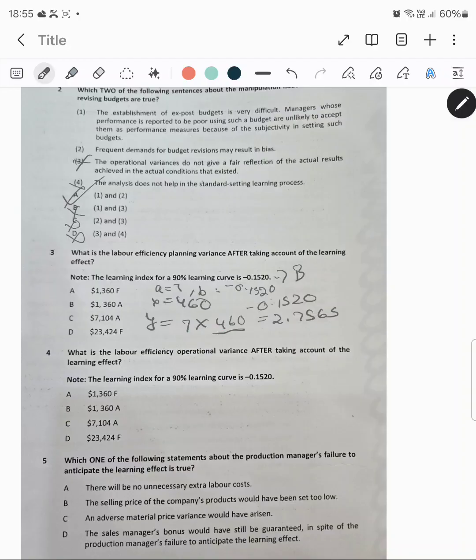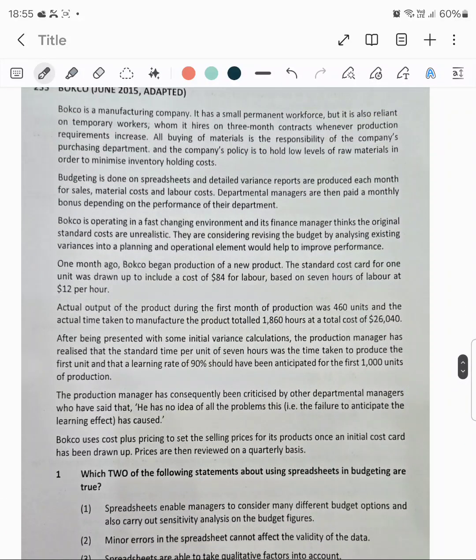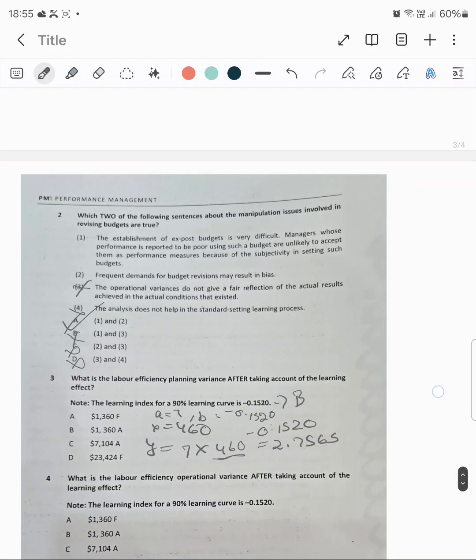So how much time did it take to produce 460 units? This is the standard time which I had calculated. What was the actual time? The actual time needs to be calculated with the help of this, because there is a learning rate given and the actual time was not given. With the learning curve method, I will calculate the actual time taken and then subtract it from the standard time.